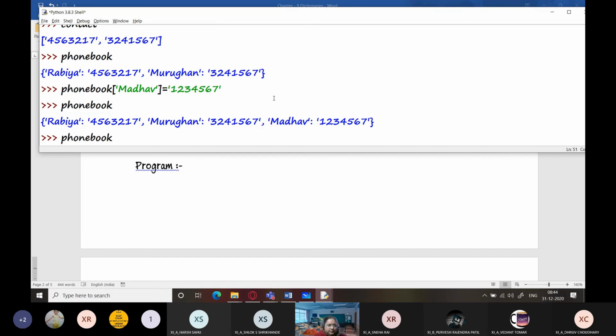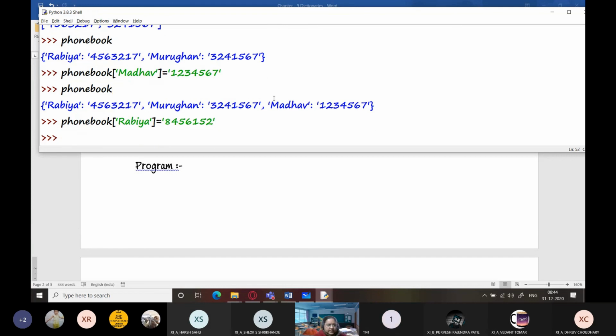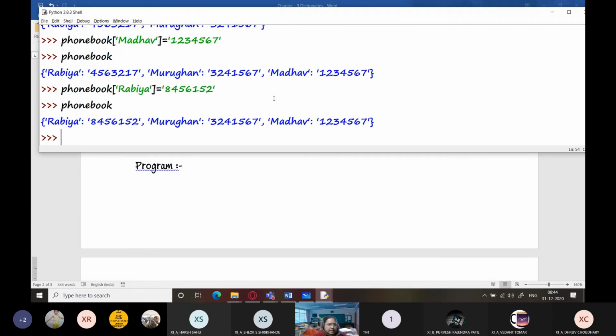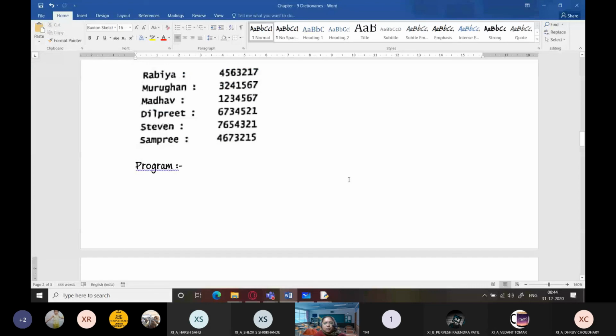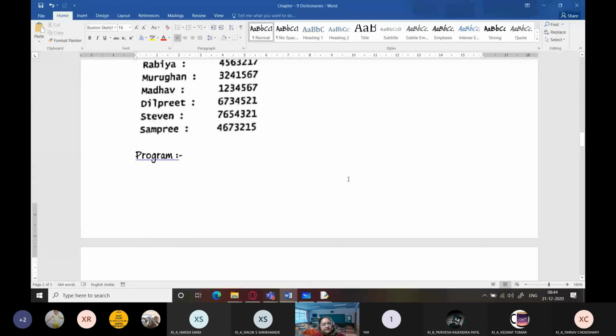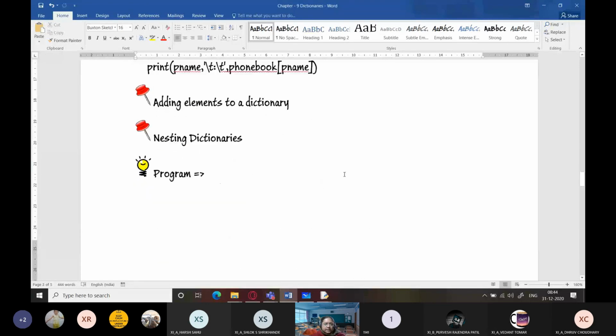But if I write here phone book Rabia equals something else, now you will see that there is no new element added. The old value for Rabia, the key Rabia, it has been replaced by the new value. This was the old value. This is the new value. So this is the only method which is used to add as well as update existing elements into the dictionary.